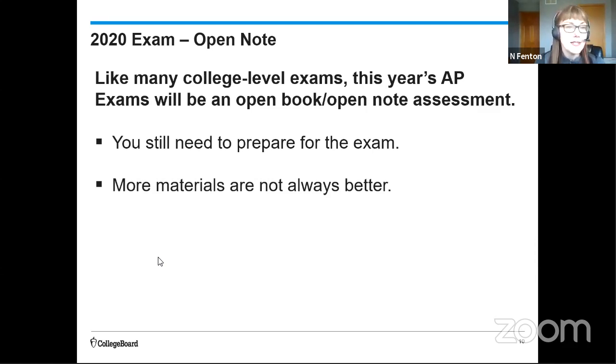If you don't know what these concepts mean and you're having to look them up, that's going to really cut into your time. And if you're talking about a 15-minute time frame for that research question, you actually have to know what those words mean when you go in. So I want you to prepare for this exam just like you always would prepare for an AP exam. The fact that it's online should not make a difference.